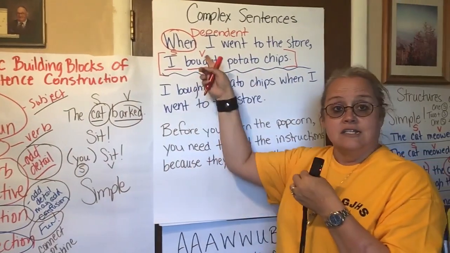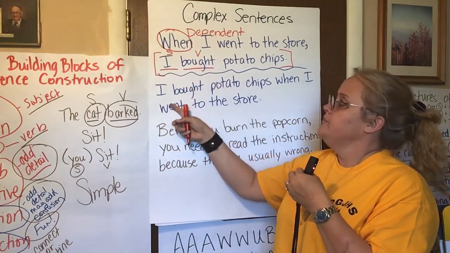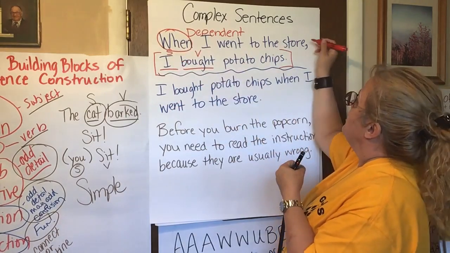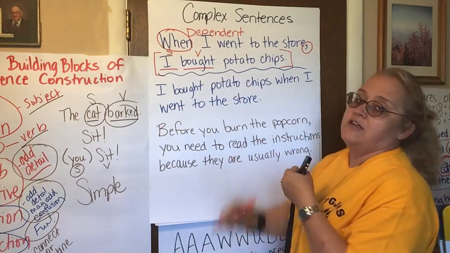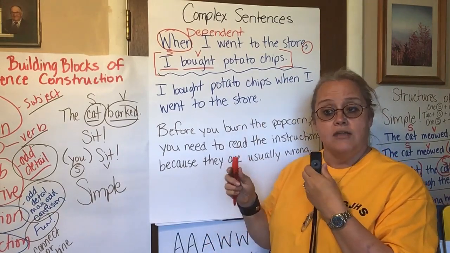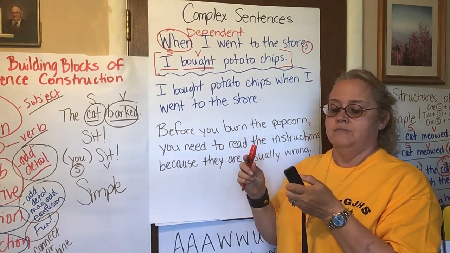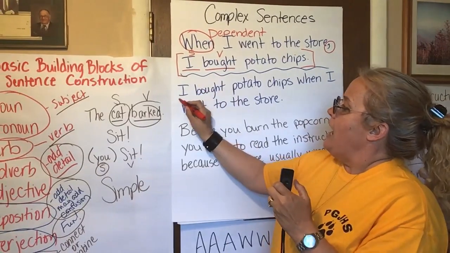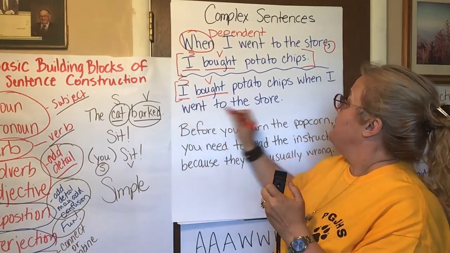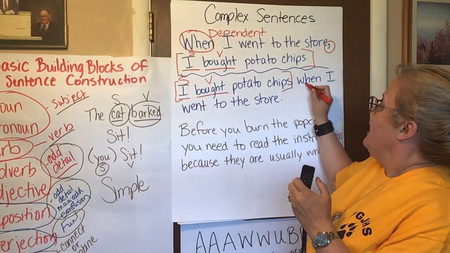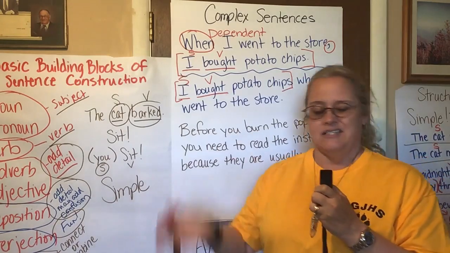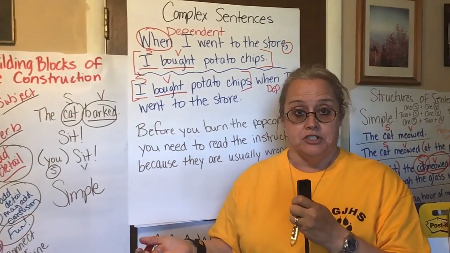So I took the exact same sentence and I turned it around. Notice that when I have that dependent clause at the beginning, what did I put right here at the end of that dependent clause? A comma. Make sure that you put a comma there. Very important. I is my subject, bought is my verb, this is my independent clause, and then this is my dependent. Okay? I didn't need to tell you that I went to the store to buy potato chips, right?